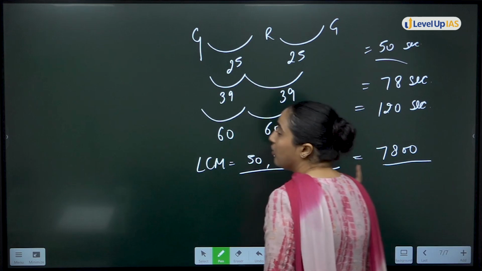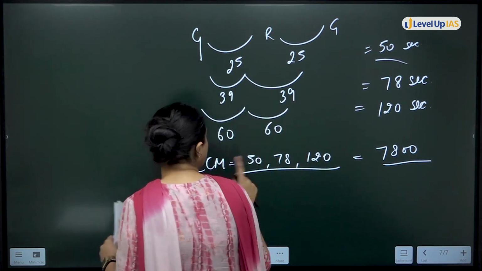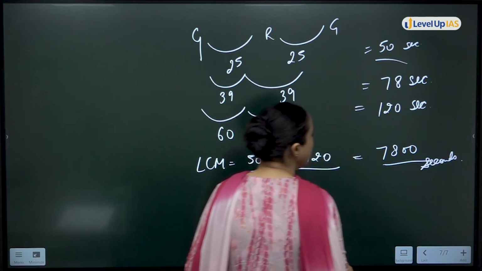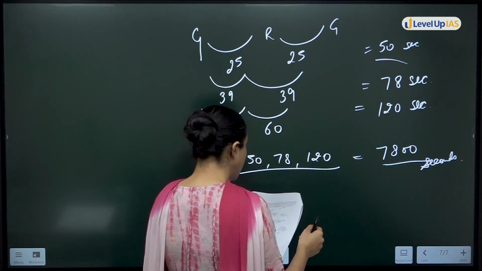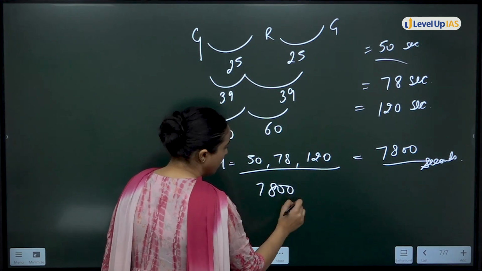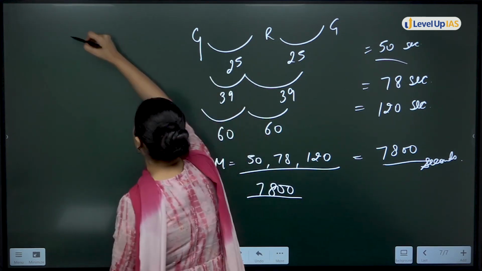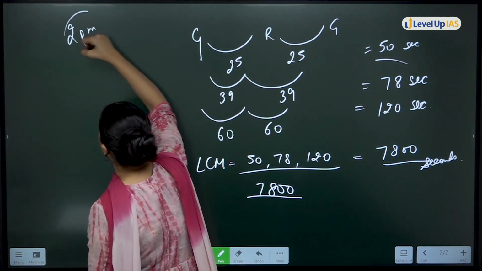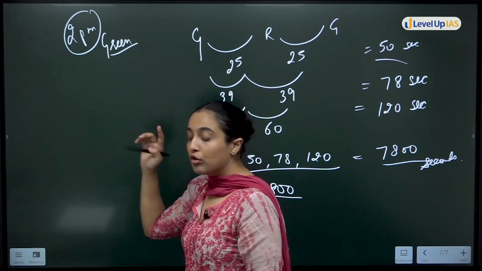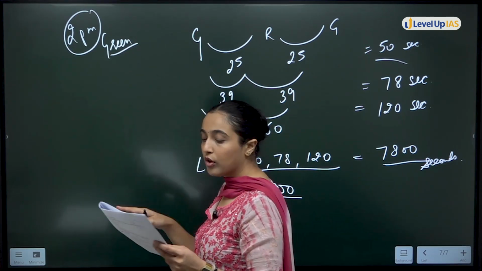Okay, so now if 7800 is the LCM, what unit is this in? This is in seconds. Okay, the question was in minutes. So firstly 7800. The question was saying at 2 p.m. the first time it turns green. When will it turn green again? So options are what? 4 p.m., 4:10.